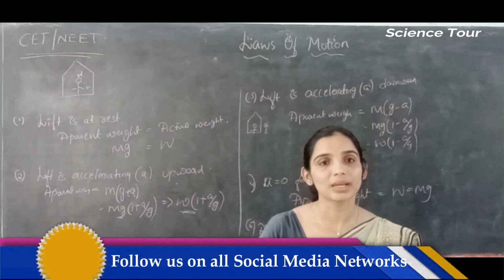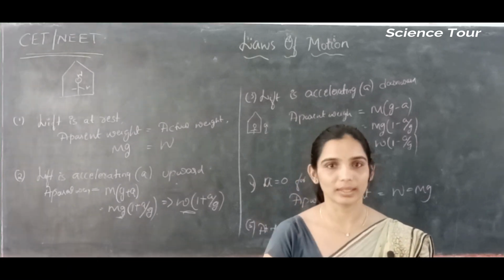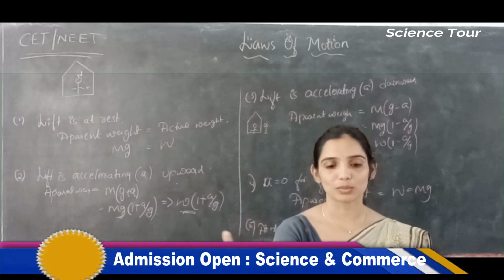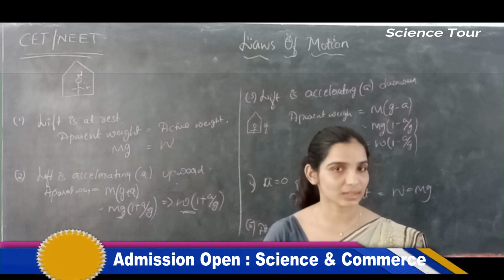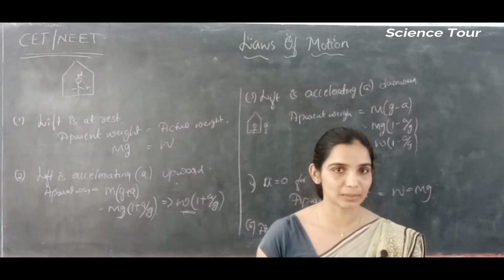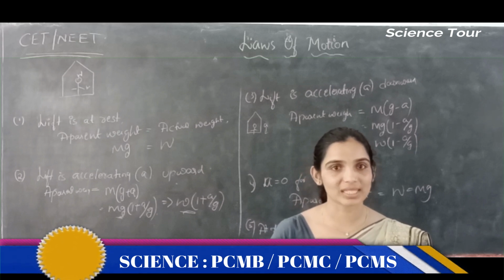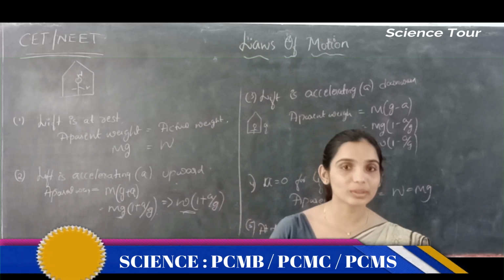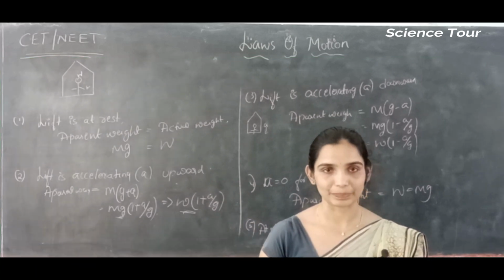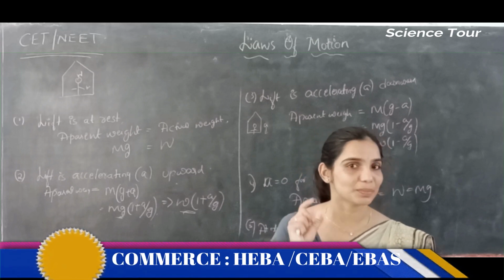Why would that happen? Because the satellites are orbiting around the earth. Our earth is not moving in a circular path around the sun. You know that it is an elliptical path. But the artificial satellites are revolving around the earth in a circular path, so they will have centripetal acceleration.